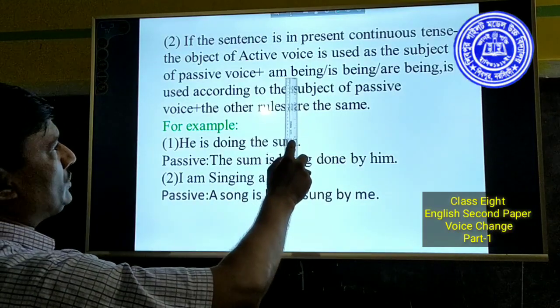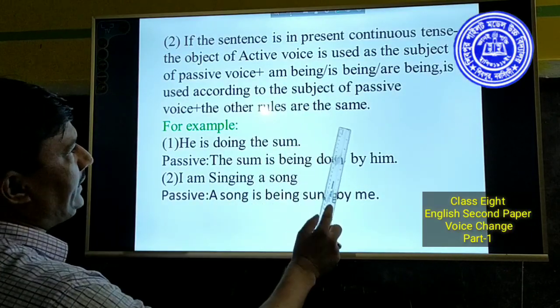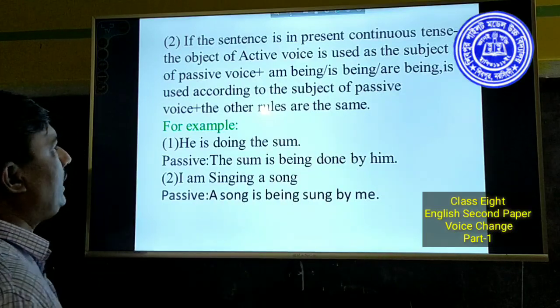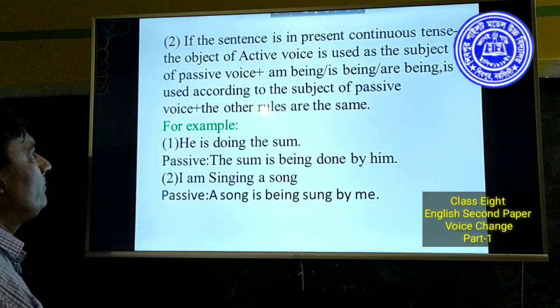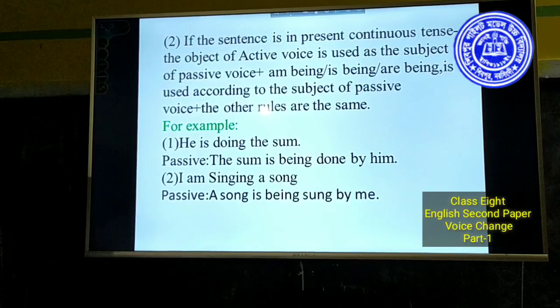Then you have to use am being, is being or are being according to the subject of passive voice. The other rules are the same. The other rules will be the same from active voice to passive voice, which were discussed in the past part of our class.